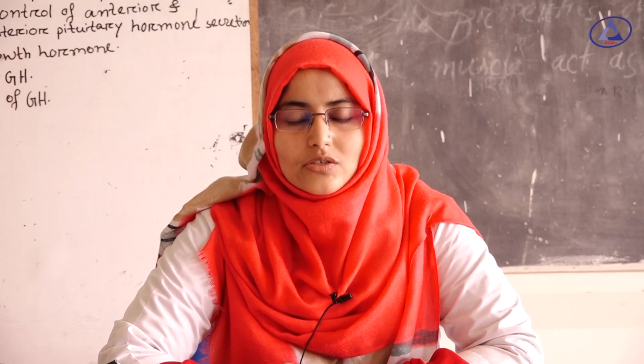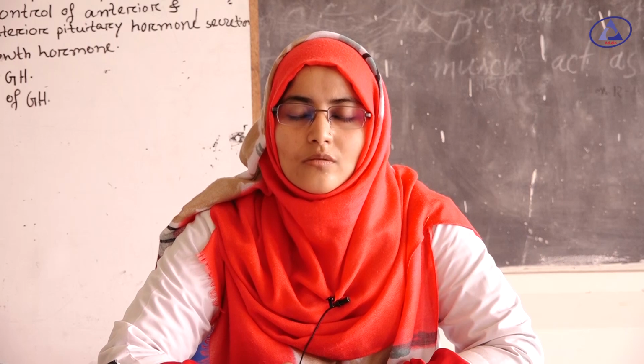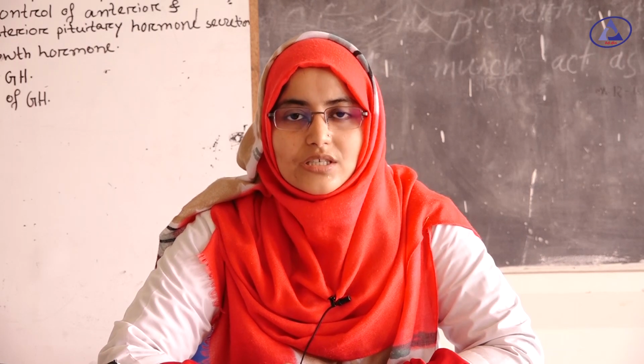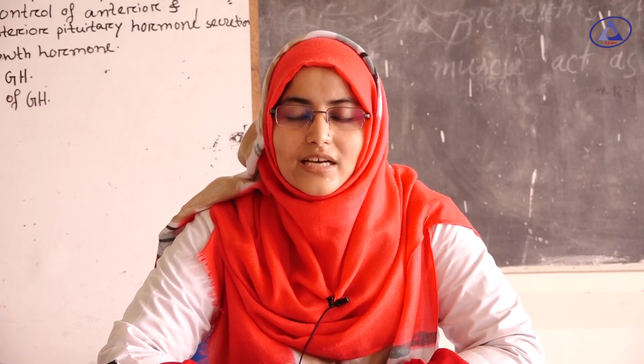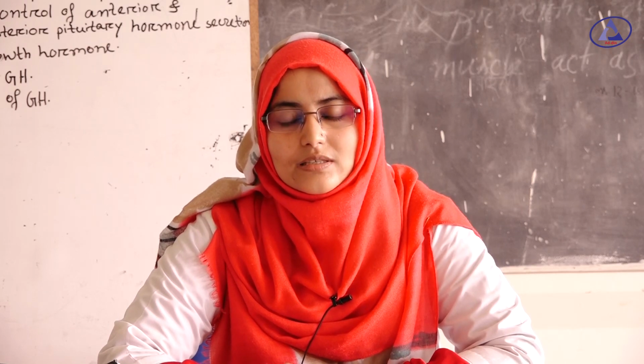Giantism occurs when hypersecretion of growth hormone occurs before puberty, when the epiphysis does not fuse with the diaphysis.